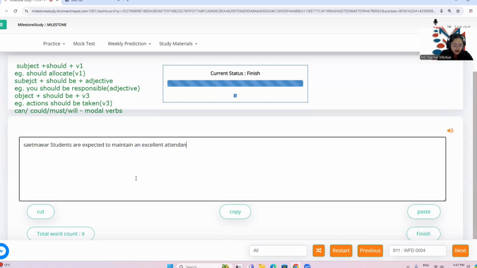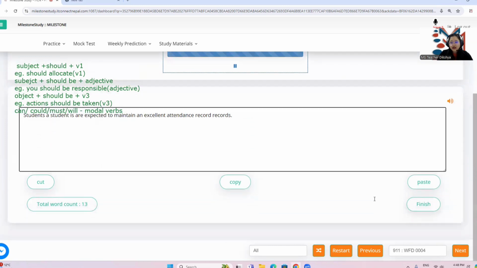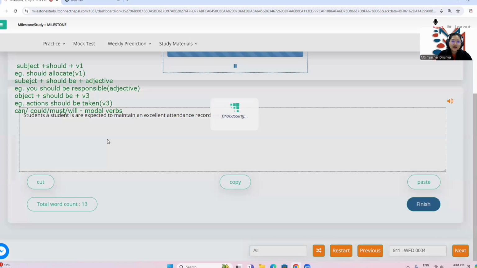Excellent attendance record. Okay, now what can we add here? If it's a singular student, instead of students, I can write a student. Okay, if it's a student, you can write is expected rather than are expected, okay? To maintain an excellent attendance record. If it was plural, then I would have to write records, right? Okay, I think that's it for guessing. All right, let's check it out. 13 words. A few of them are double words, which I've put. No negative marking, no need to worry. Okay.